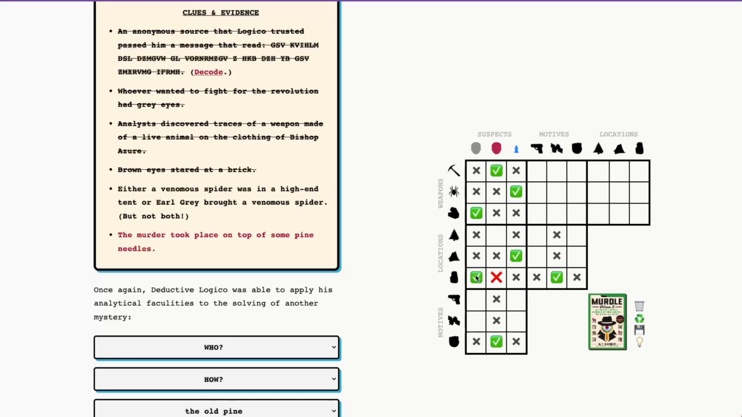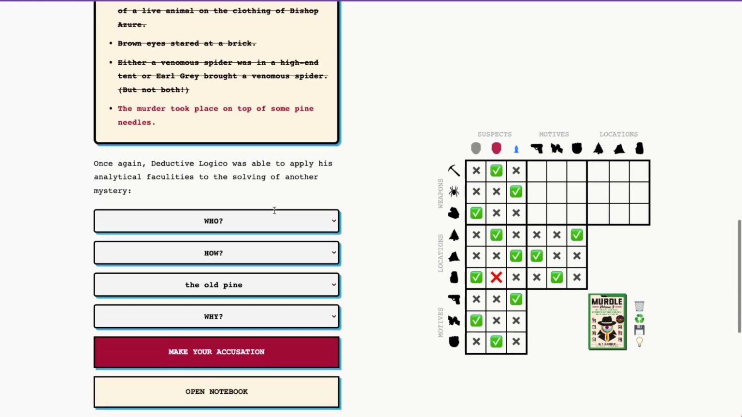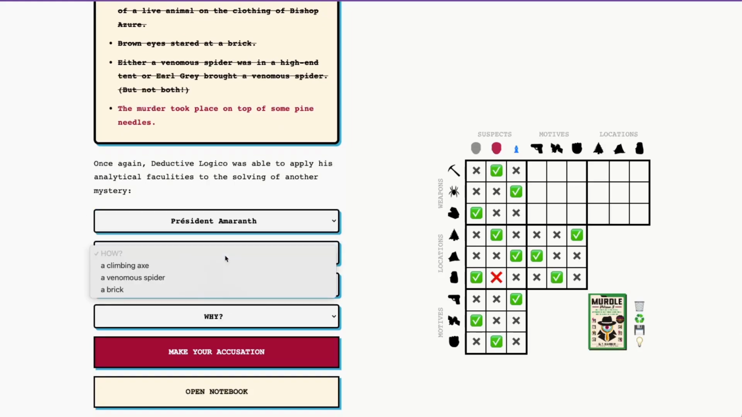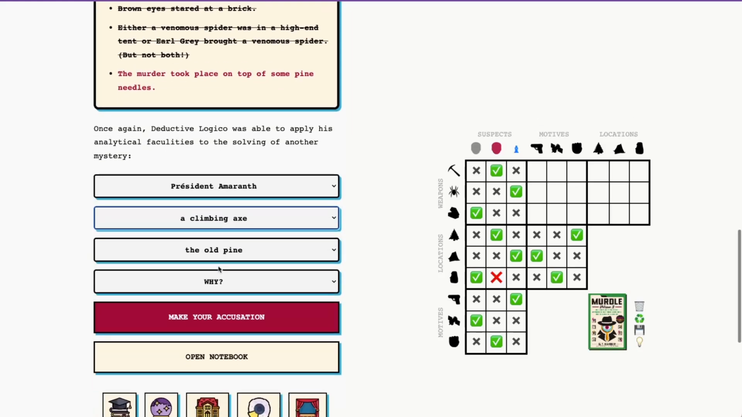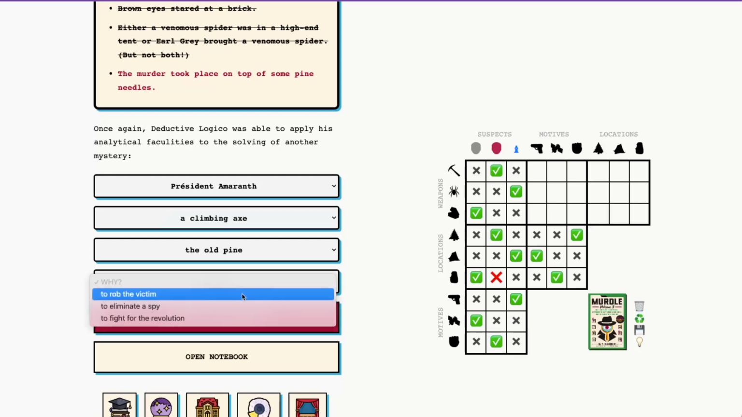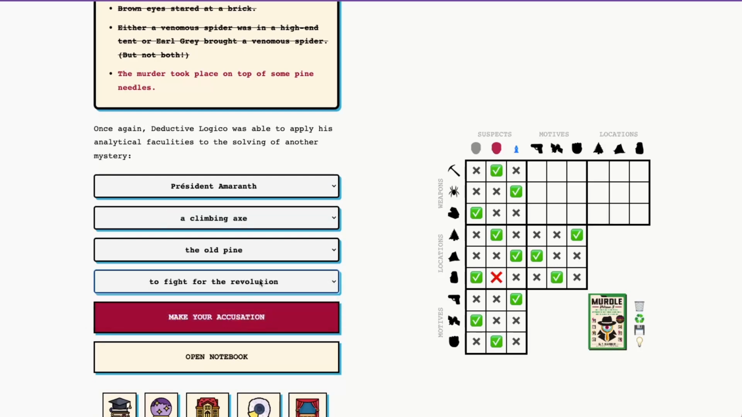And we can say President Amaranth was our killer today by the old pine with the motive to fight for the revolution. And Bishop Azure's motive, put this one in, was to rob the victim. All right, so there is our solution. We have President Amaranth with a climbing axe by the old pine to fight for the revolution.